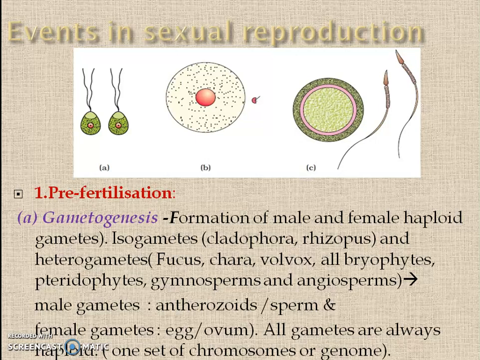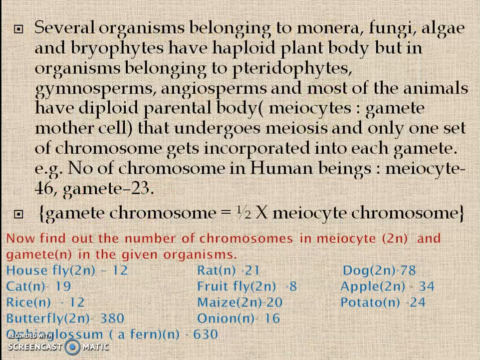All gametes are always haploid, containing one set of chromosomes, which is called the genome. Later you will deal with this topic. Several organisms belonging to Monera, fungi, algae and bryophyta have a haploid plant body.